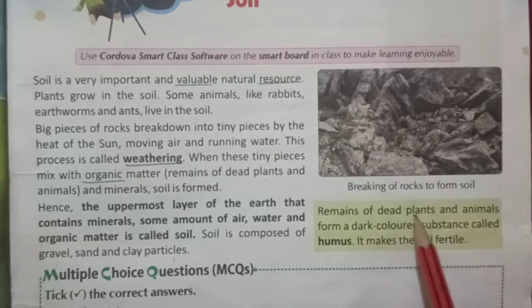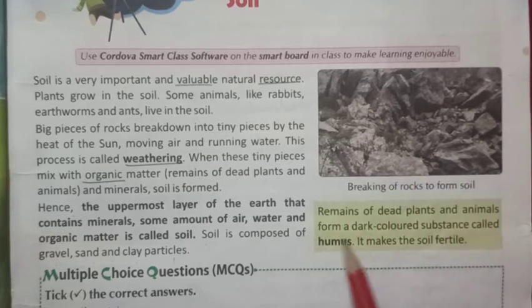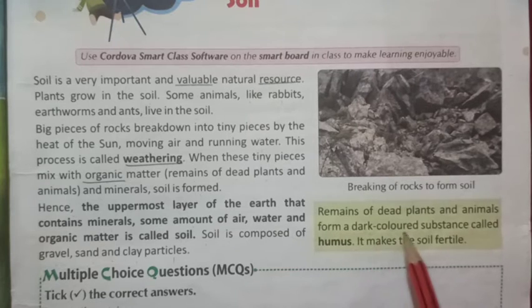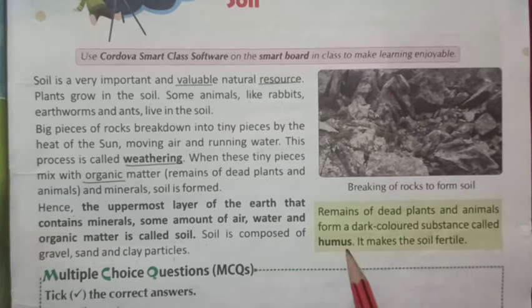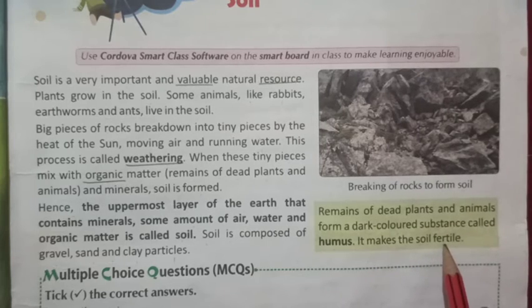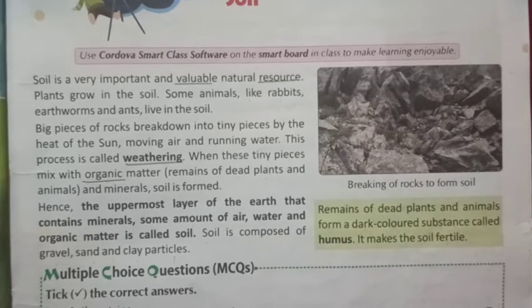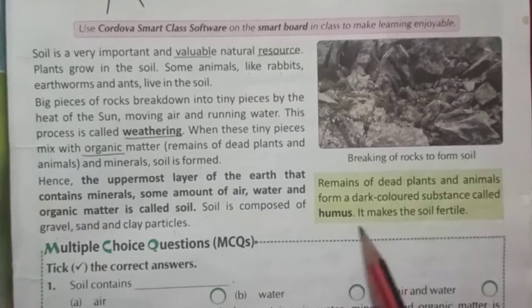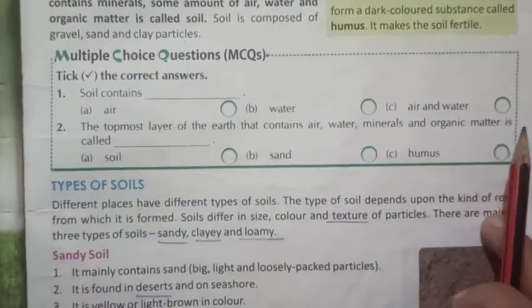Remains of dead plants and animals form a dark colored substance called humus. It makes the soil fertile. The fertility of soil increases because of the humus. Now, the next point,